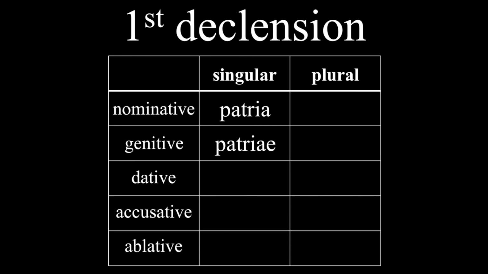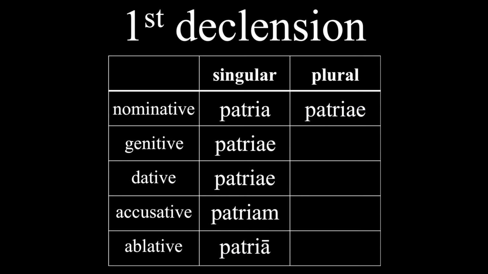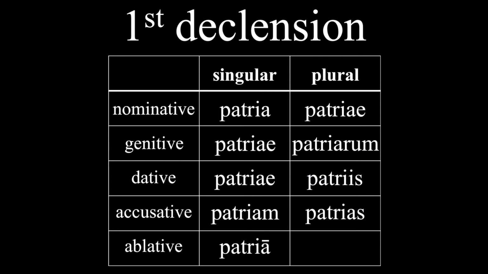This is patria, which means country or homeland. Patriotic is a pretty obvious derivative of this word. So our other forms for this will be patriae, patriam, patriā, patriae, patriarum, patriis, patrias, and patriis.